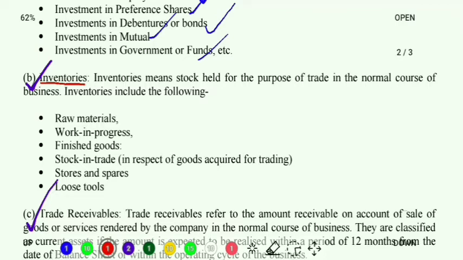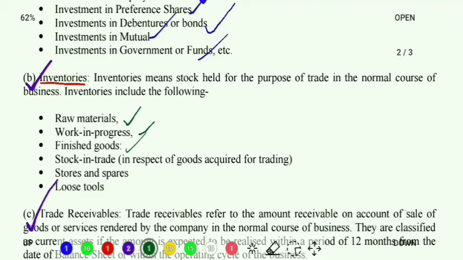What are the examples? Let's have a look at the examples. Raw materials. If there is any raw material in the company, in the firm, where will it come? It is actually a stock of the business. It is actually part of inventory. Clear? Next is work in progress. What is work in progress? From the raw materials, when we are moving towards the production of the finished goods, and the finished goods are not completed, they are midway, that is actually work in progress. Right? I am explaining all this in very simple language so that your basic concepts are clear.